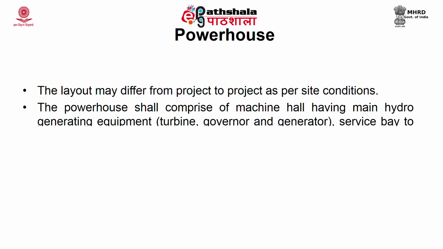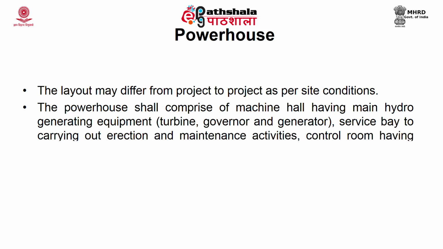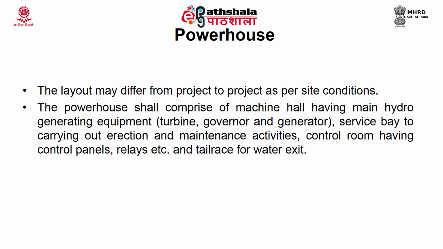Turbine, governor and generator. Serviceway for carrying out erection and maintenance activities. Control room having control panels, relay, and tail race for water exit. So, the equipments which are placed in the powerhouse building are inlet gate or valve, turbine, speed increaser, generator, control system, condenser, switch gear, protection system, DC emergency supply, power and current transformers.